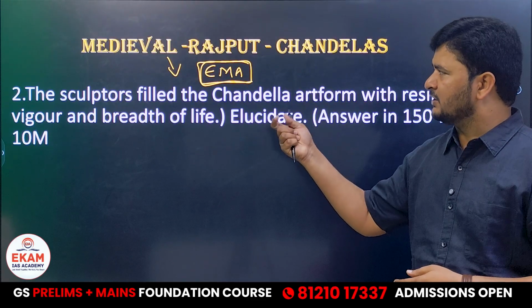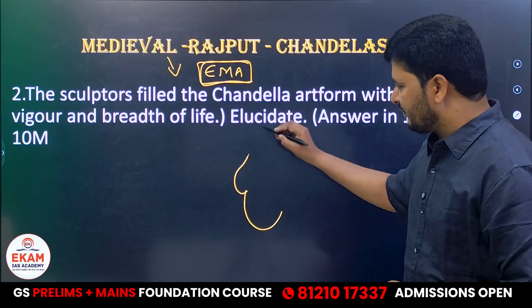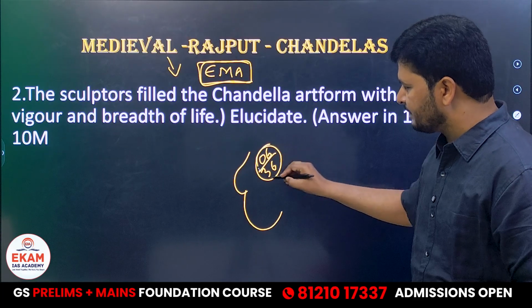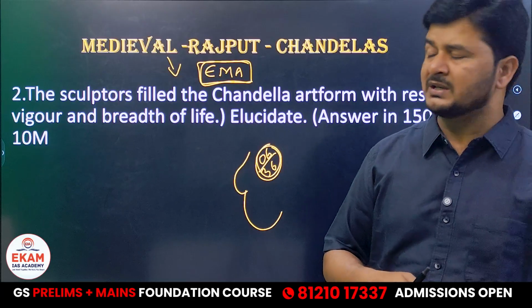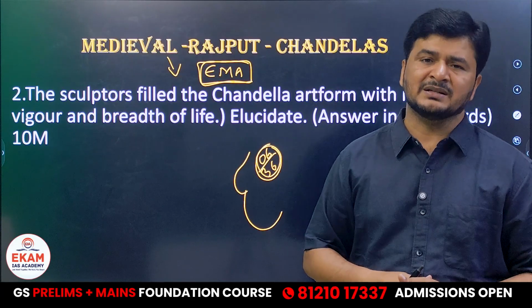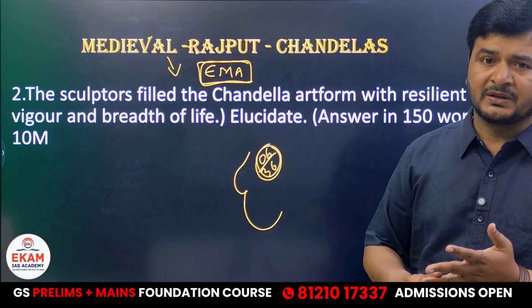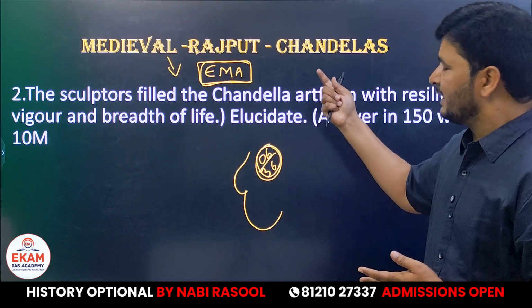So as part of early medieval age, we have Rajputs. As far as early medieval age is concerned, we have totally 36 Rajput dynasties that ruled over the early medieval age. Out of 36 Rajput dynasties, we generally discuss half a dozen important dynasties. One among them was the Chandelas. So we have Paramaras, we have Pratiharas, we have Rathors, we have Chauhans and Chandelas.